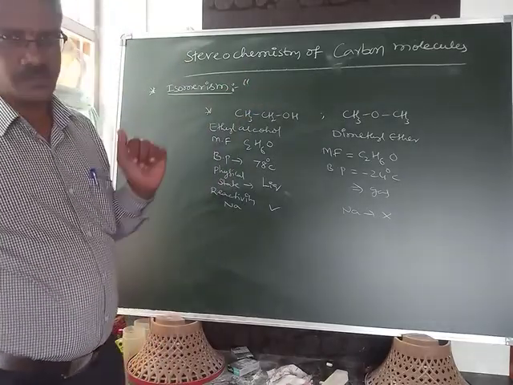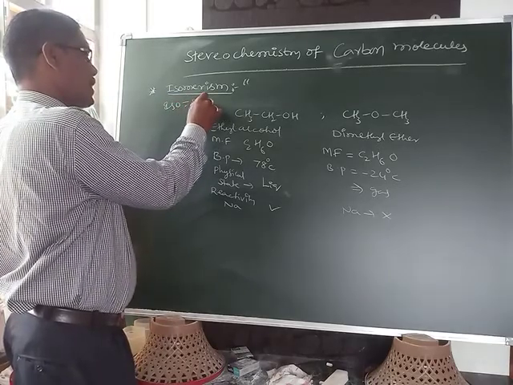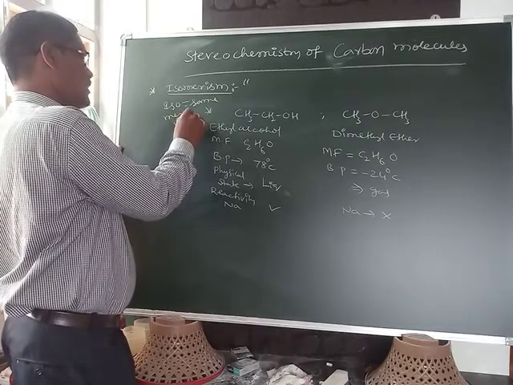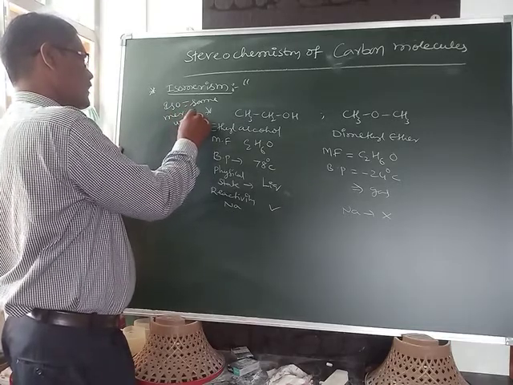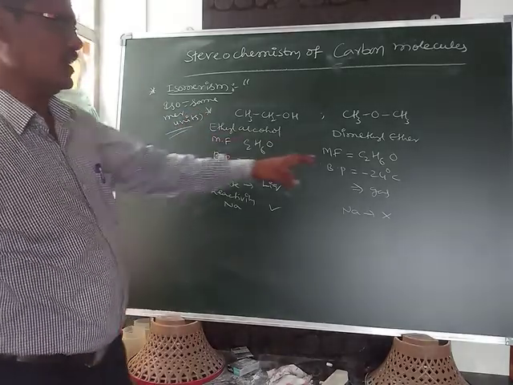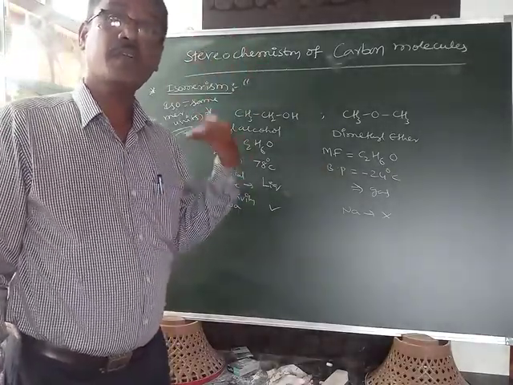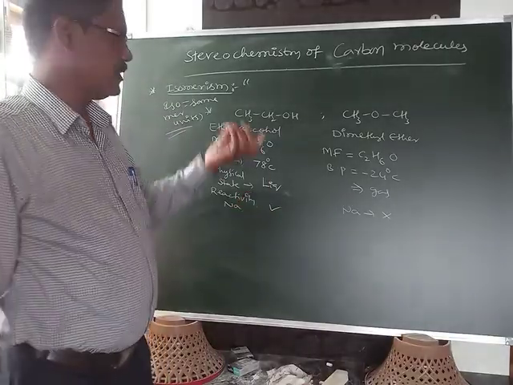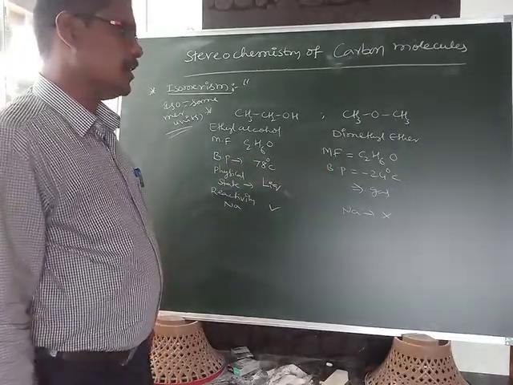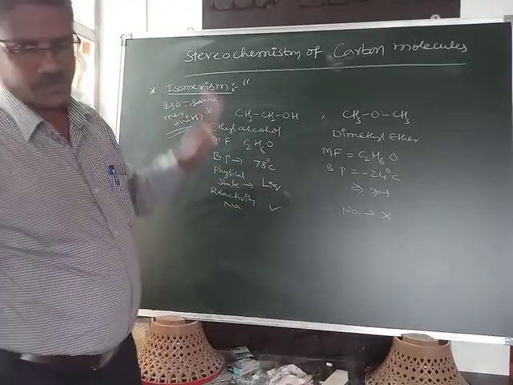What is isomerism? Iso means same. Mer means units. Same units. The phenomenon of existence of the same molecular formula, but differing in physical and chemical properties, is called isomerism.